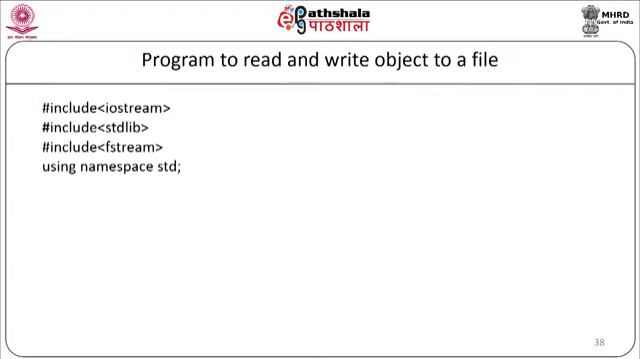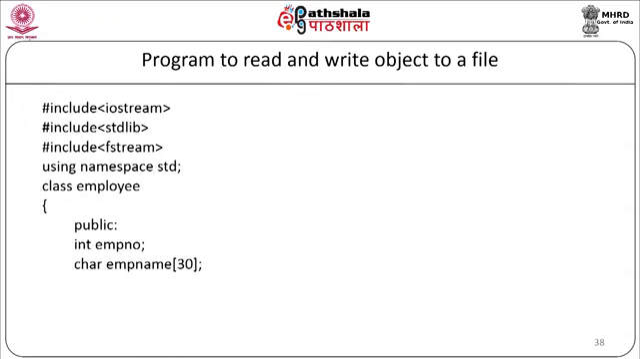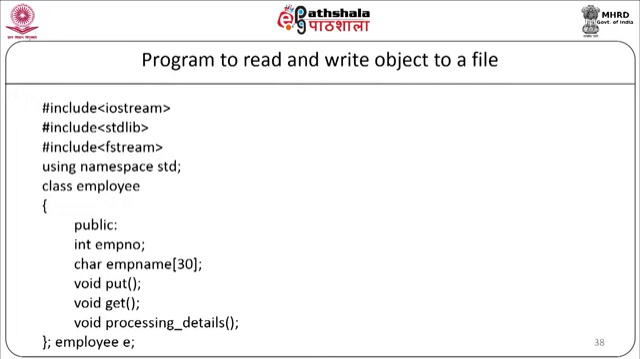So first we will start with the definition of the class employee. public: int employee number; char employee name. Now there will be three member functions: void put(); void get(); void processing details(); End of the class.